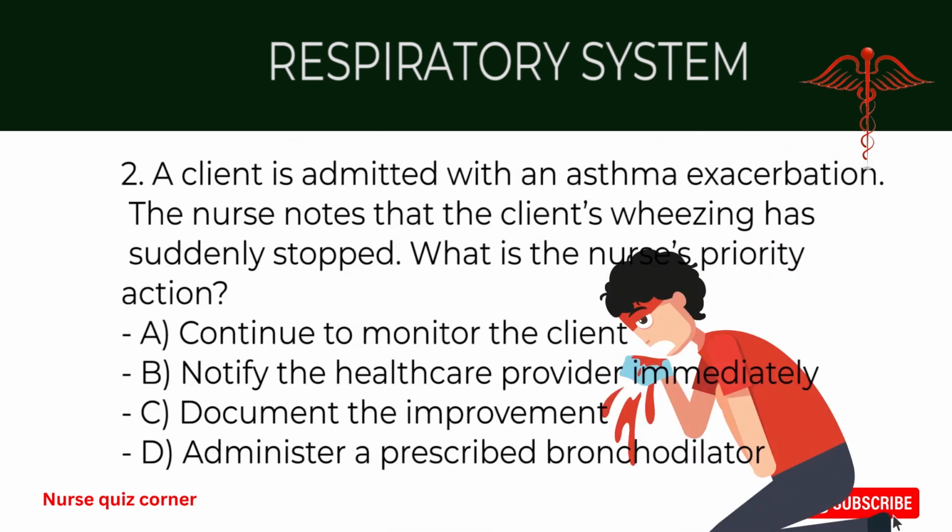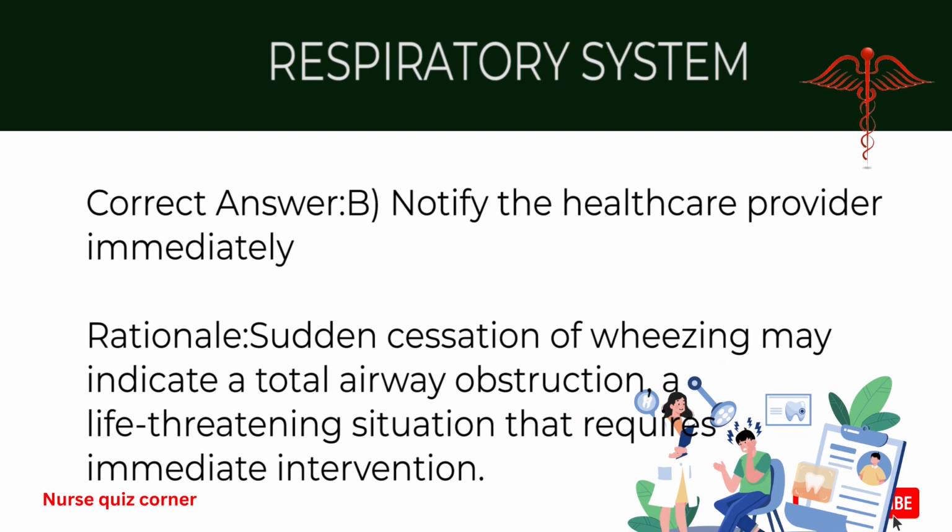2. A client is admitted with an asthma exacerbation. The nurse notes that the client's wheezing has suddenly stopped. What is the nurse's priority action? A. Continue to monitor the client. B. Notify the healthcare provider immediately. C. Document the improvement. D. Administer a prescribed bronchodilator. Correct answer, B. Notify the healthcare provider immediately. Rationale: sudden cessation of wheezing may indicate a total airway obstruction, a life-threatening situation that requires immediate intervention.